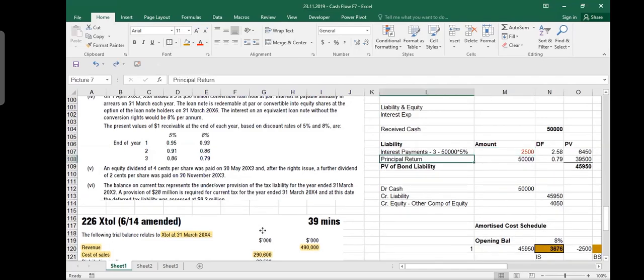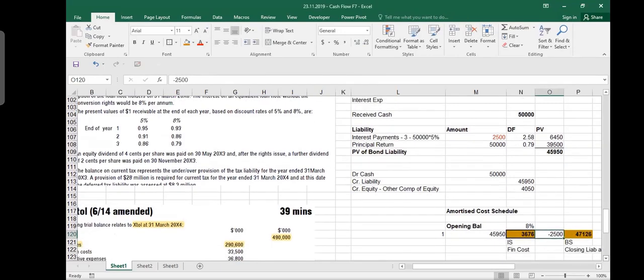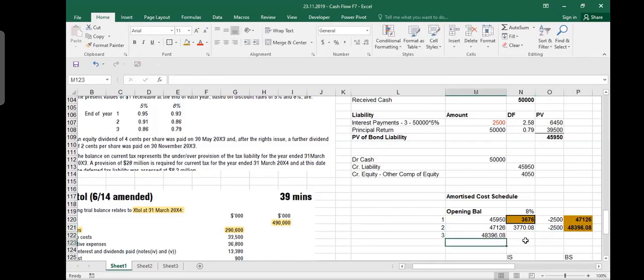So where are we putting the difference of these two? The difference of these two will be added here. It is added, and that is why it will become 5 million. Like in year 2, you will have this number as opening liability, and here you will calculate your interest, and you will pay 2,500, and this will be your closing liability. Then in year 3, you will take this as opening. You will calculate your interest expense at 8%. You will pay out 2,500, and on the balance sheet, you will have a liability of 50 million. There is some rounding difference.